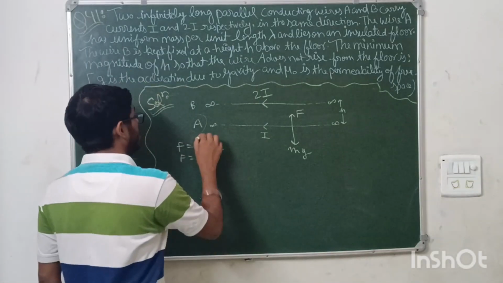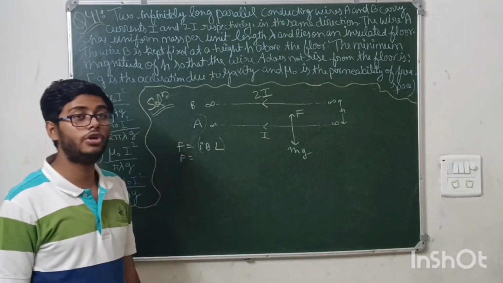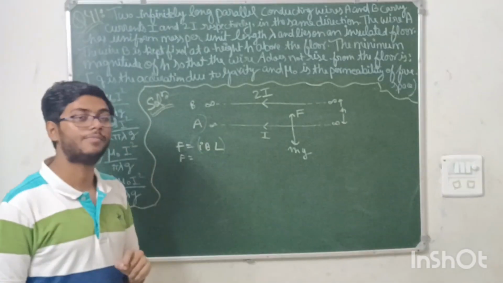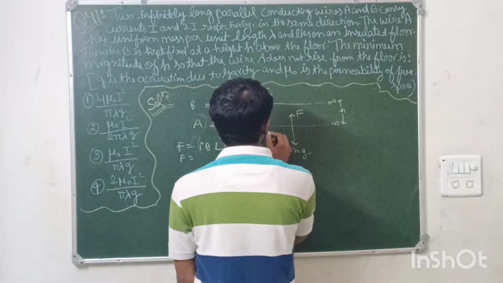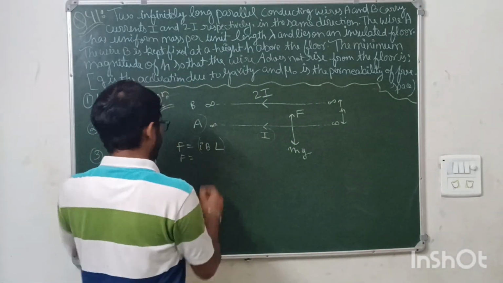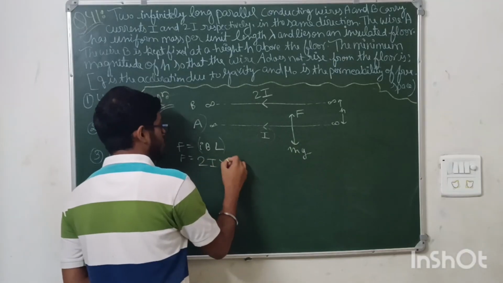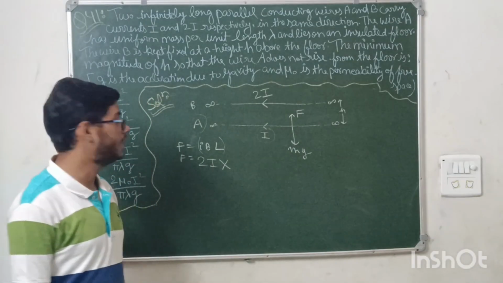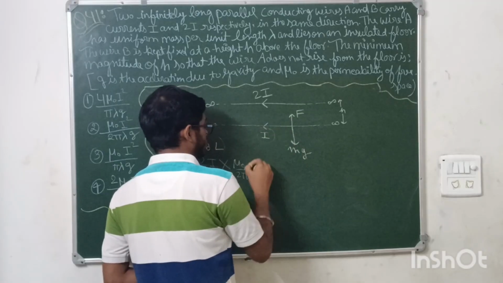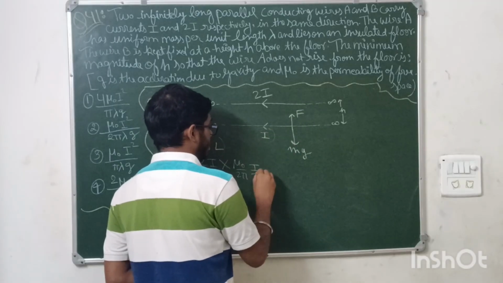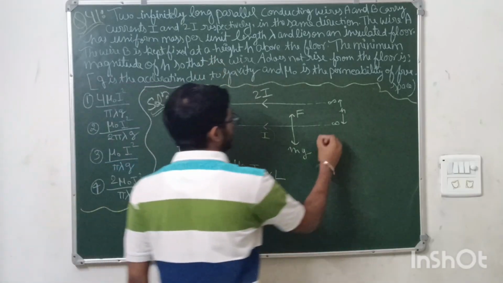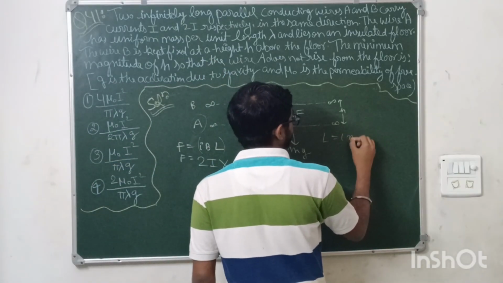Whenever you write this formula, the current will be that flowing in the second wire, because due to the flow of current it is attracting this wire A, and the magnetic field will be due to this wire A only, due to its own. So it will be 2I into, what is the magnetic field due to an infinitely long wire? Mu naught upon 2 pi, due to its own current I, by h, into L. Because it's given per unit length, we will treat L as 1 meter.